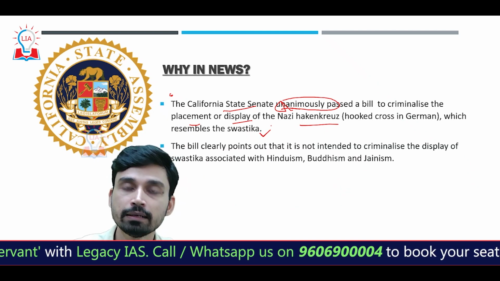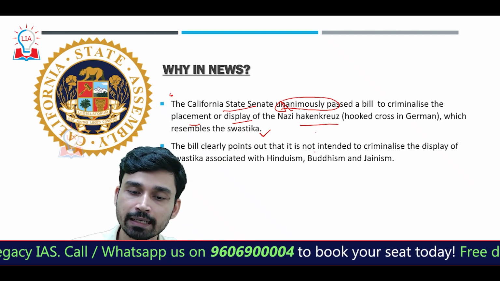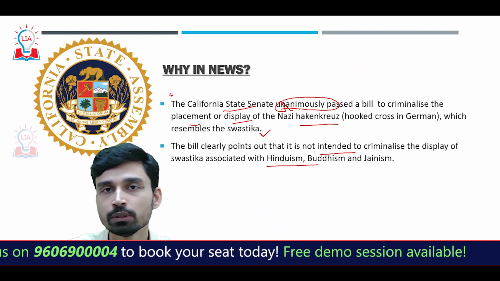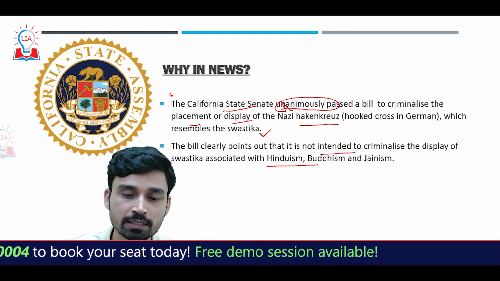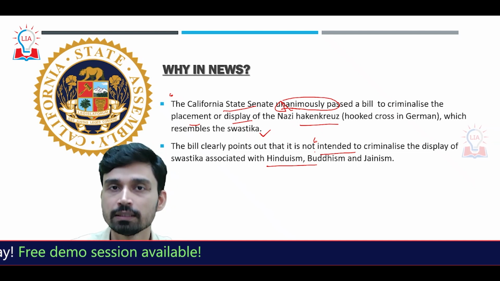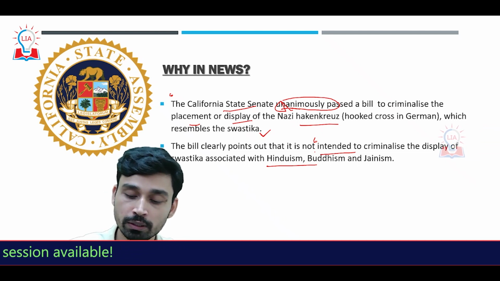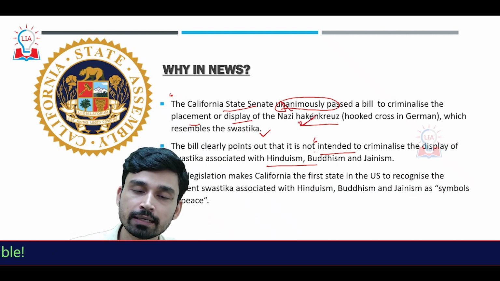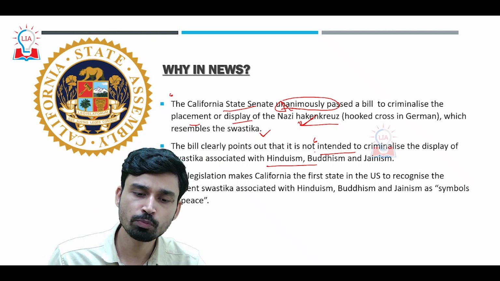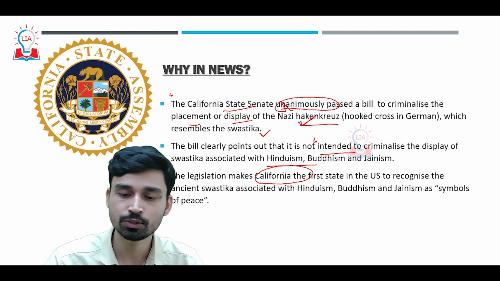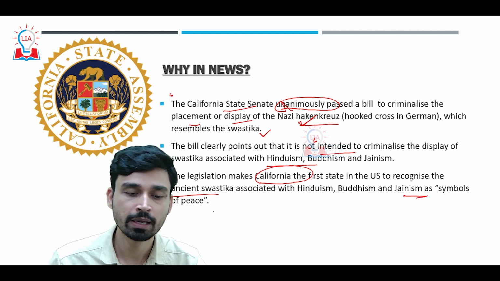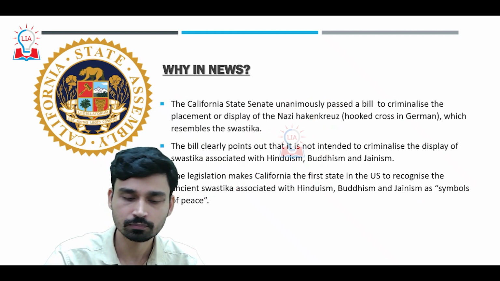And the bill clearly points out that this Hakenkreuz is not similar to the symbol of swastika associated with religions such as Hinduism, Buddhism and Jainism, and thus the act does not intend to criminalize the display of the swastika associated with these religions, but only the use of the Hakenkreuz, a version of Nazism. Legislation also makes California the first state in the United States to recognize the ancient swastika associated with Hinduism, Buddhism and Jainism as a symbol of peace.